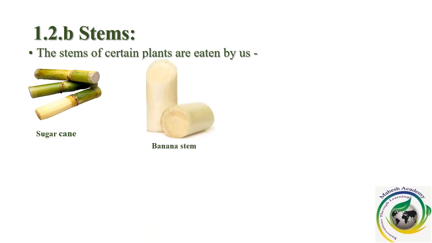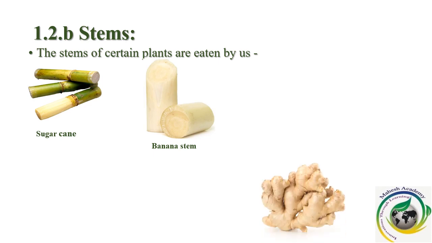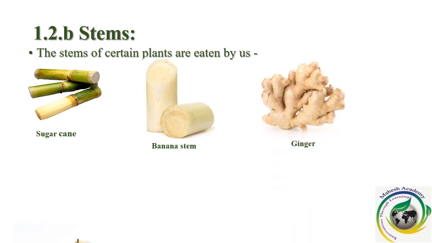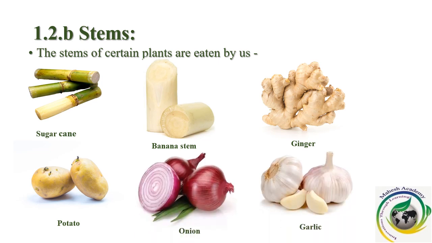Then banana stem. Yes, banana stem. In different parts of India, this banana stem is cooked into a very delicious sabzi. It's cooked into very tasty sabzi. So banana stem is also serving as our food. Then comes ginger, potato, and onion and garlic.